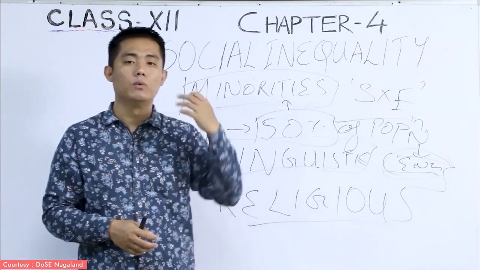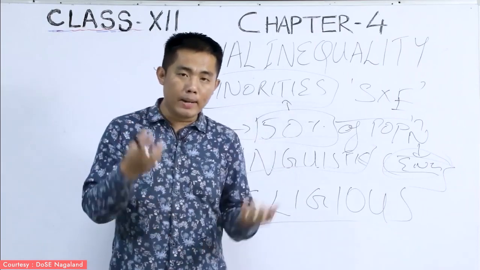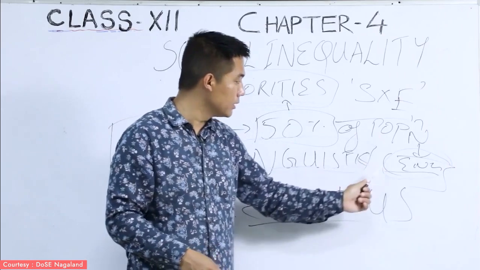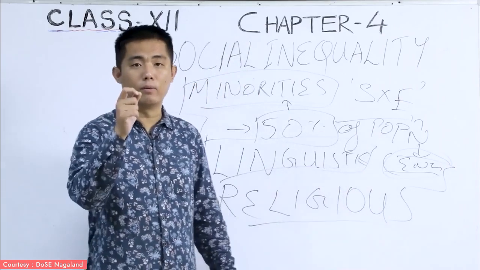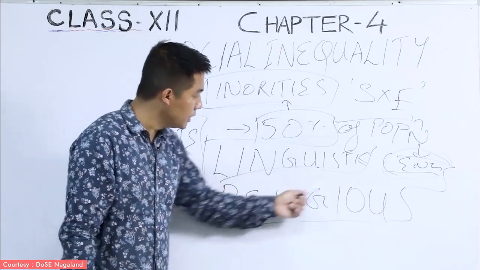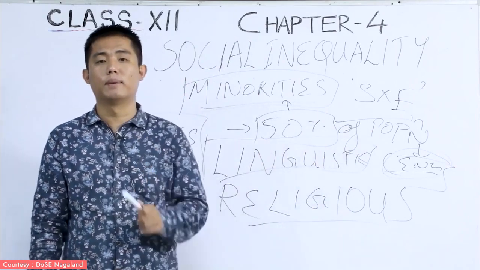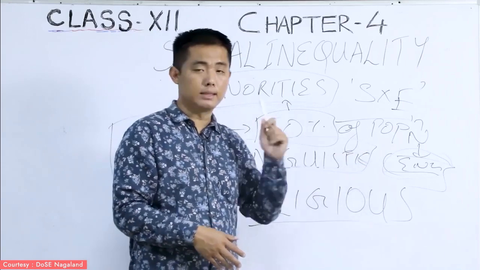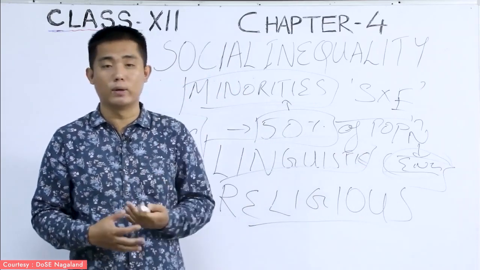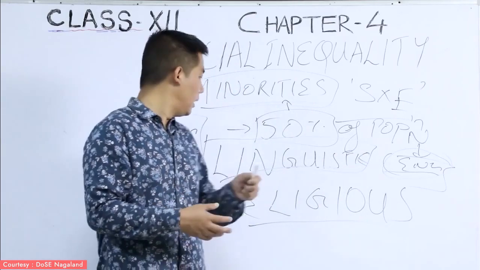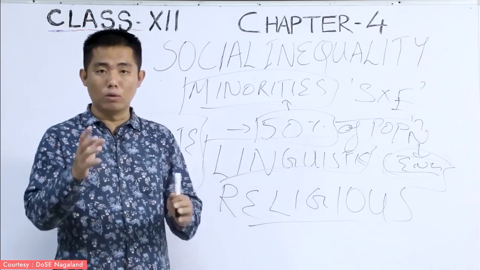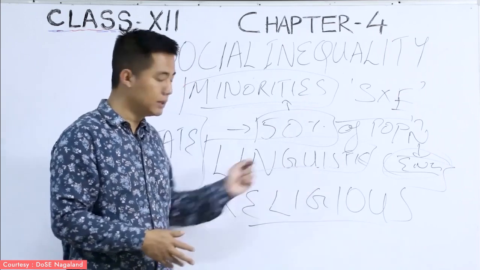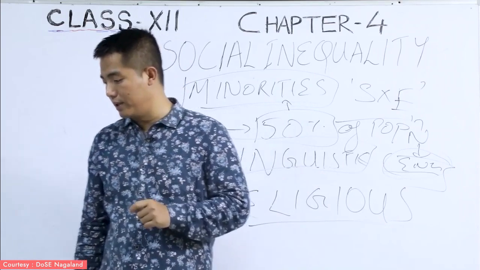So the language which is spoken by a majority group of people will never come under the linguistic minority. Why? What is the reason? It's all because of the language of that particular state. The majority languages will be considered as the state language, and that is the reason why they do not come under the ambit of linguistic minorities. Only those which do not belong to the category of state language come under the linguistic minority.